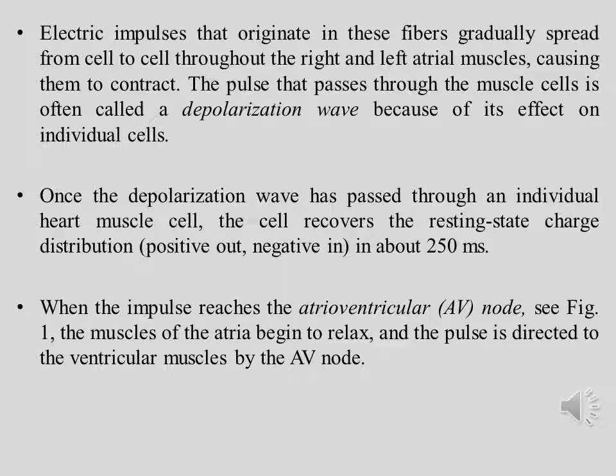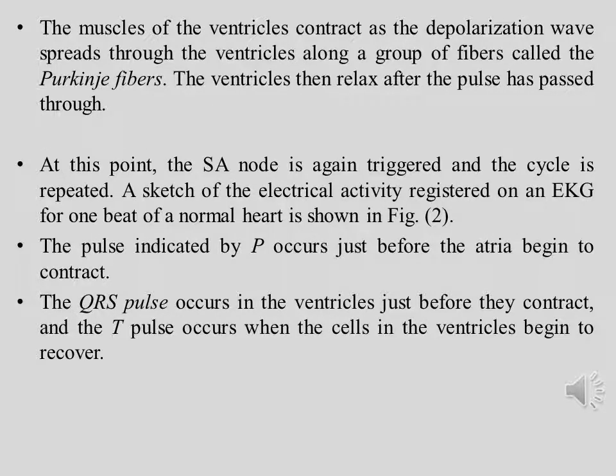The muscles of the atria begin to relax, and the pulse is directed to the ventricular muscles by the AV node. The muscles of the ventricles contract as the depolarization wave spreads through the ventricles along a group of fibers called the Purkinje fibers. The ventricles then relax after the pulse has passed through. At this point, the SA node is again triggered and the cycle is repeated.